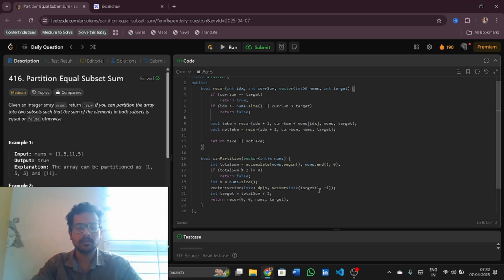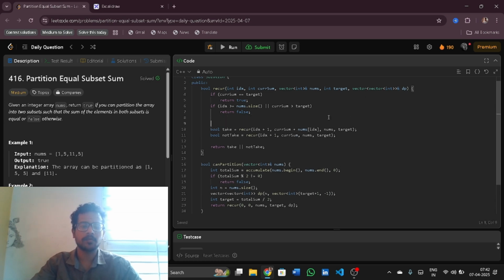So here, let me pass this DP, and vector int of DP is also passed here, passed by reference. Now if the current DP of index and current sum is not equal to -1, that means it is already computed, then we will return DP of index and current sum.